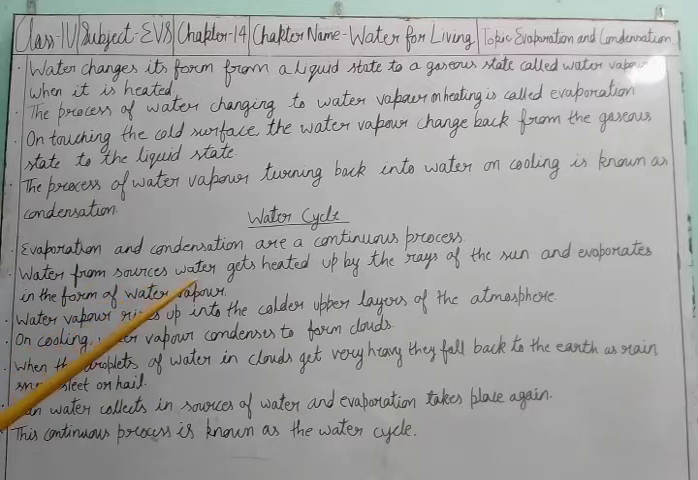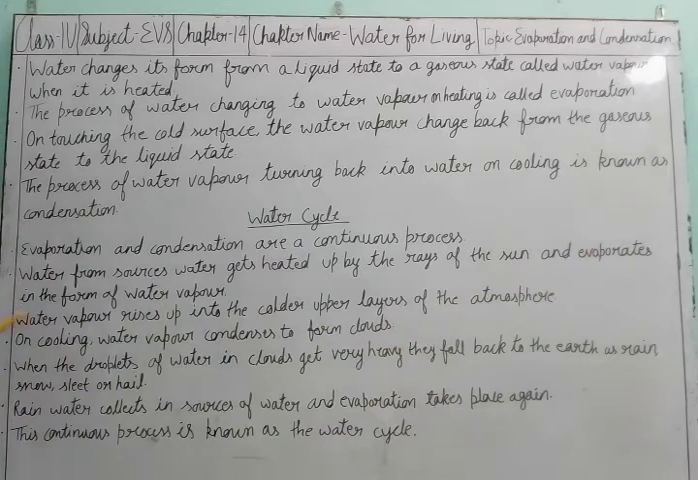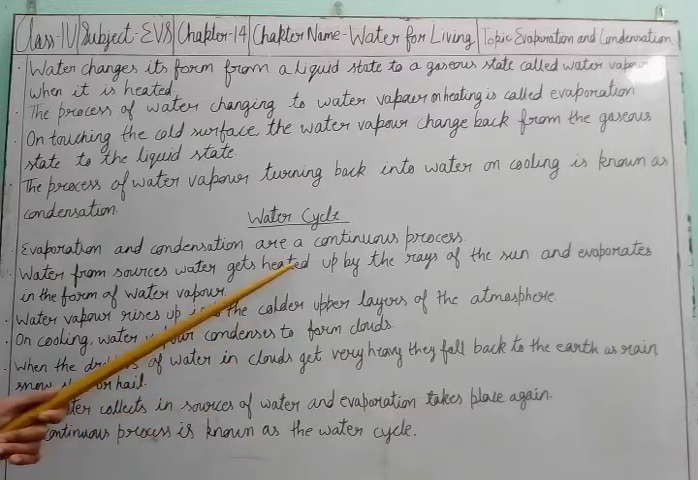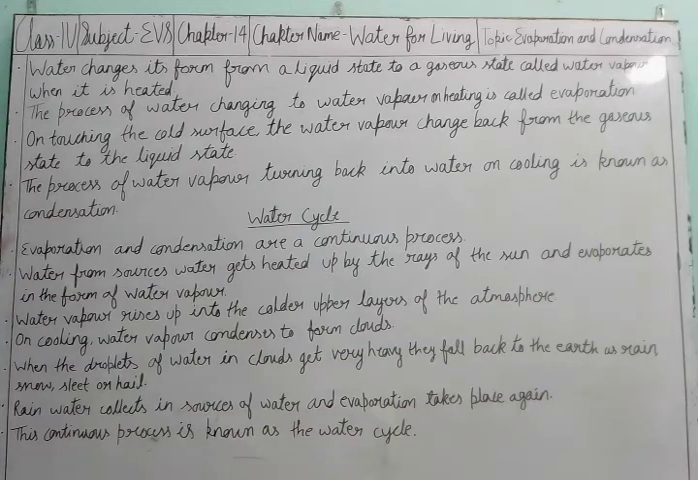Water from sources gets heated up by the rays of the sun and evaporates in the form of water vapor. In evaporation, we talked about how whenever the water gets heated, it changes into water vapor. So all the water sources from where we get water, that is rivers, lakes, ponds, seas, oceans, whenever they get heated by the rays of the sun, evaporation starts. It evaporates in the form of water vapor.